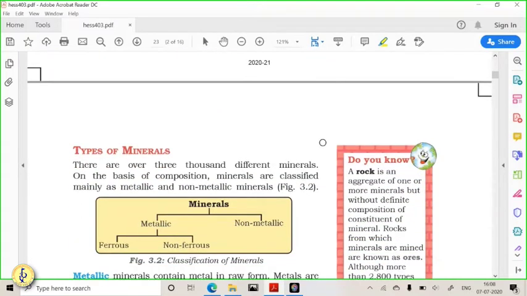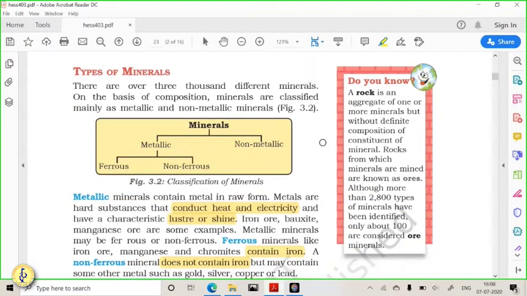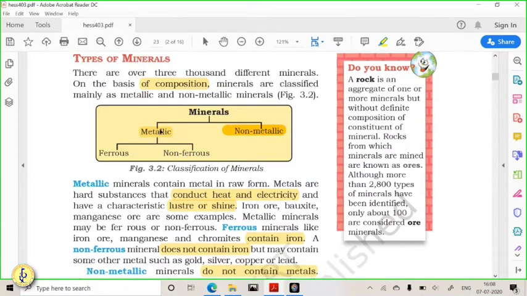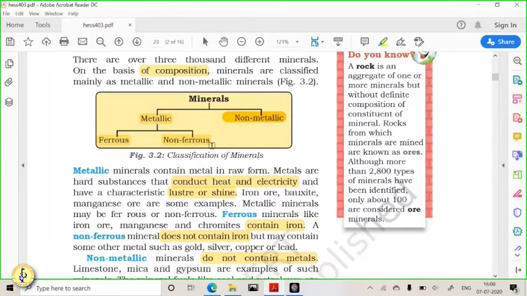Now friends, let us understand the types of minerals. When we say types, there are two major types of minerals based upon the composition. So based upon composition, you have metallic minerals and non-metallic minerals. Metallic minerals can be classified into ferrous and non-ferrous. Ferrous means iron. So metallic minerals means these are the metal minerals. So you have gold, you have silver, you have iron, you have copper. So these are the metallic minerals.